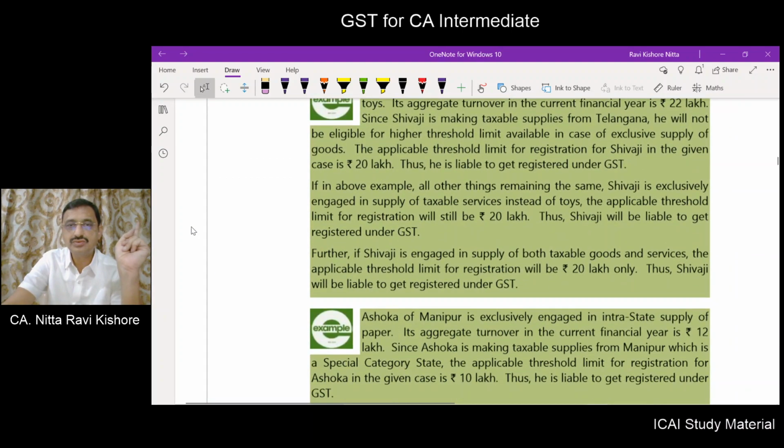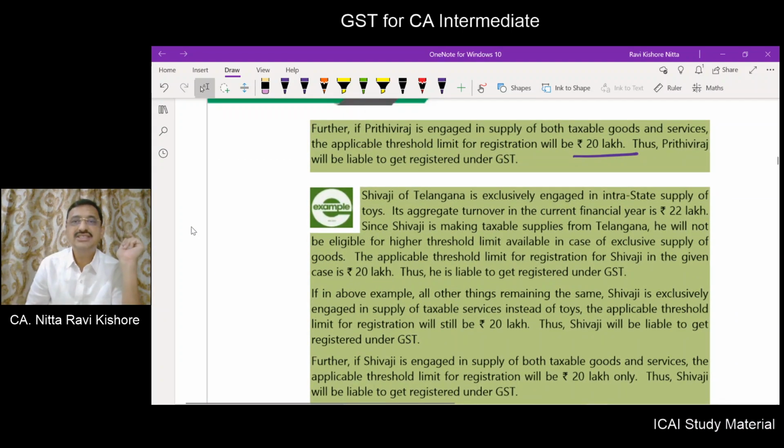Now Shivaji of Telangana is engaged in intrastate supply of toys. Mind you, intrastate. If it happens to be interstate, compulsory registration is required barring a few exceptions. Aggregate turnover is 22 lakhs. Because it has exceeded 20 lakhs, the registration is compulsory.